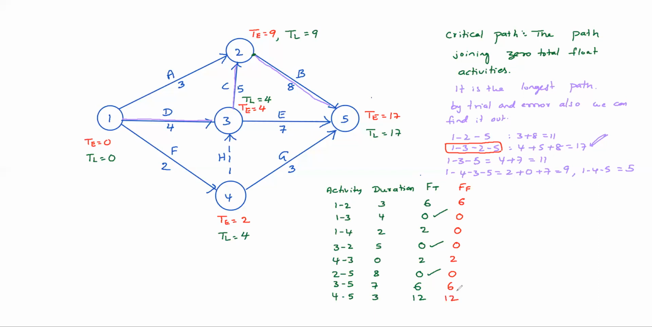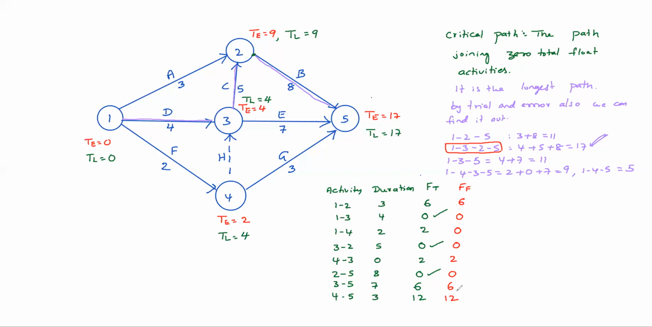So this is the free float. Understood now? Yes, sir. So you can see 1, 4. For the 1, 4 activity, head event slack is how much? 2. Head event slack is 2. There you can see the difference: total float and free float differ by 2.